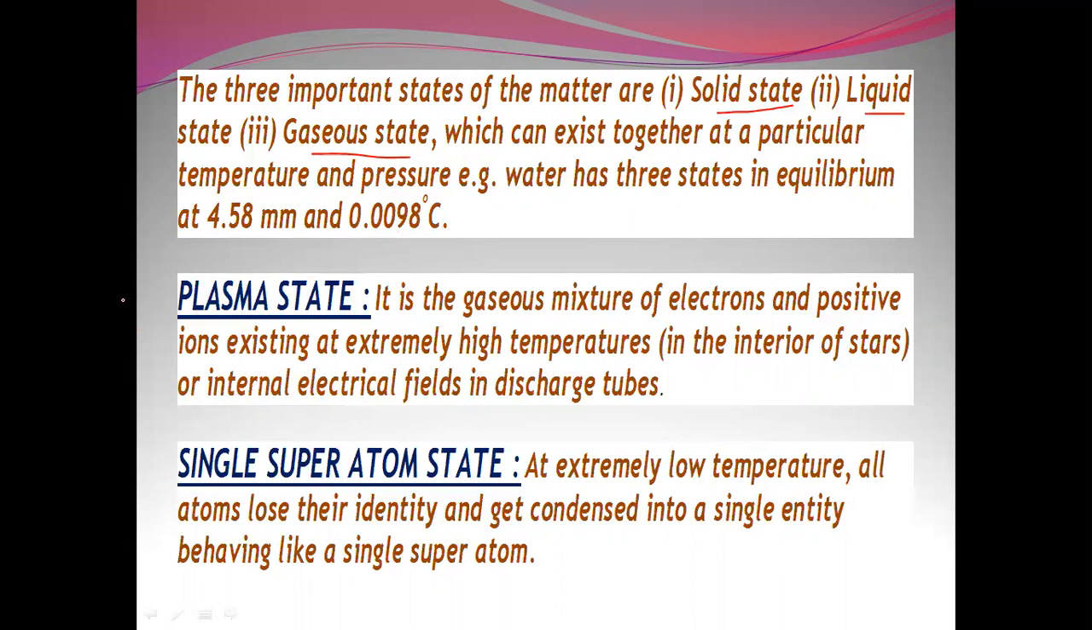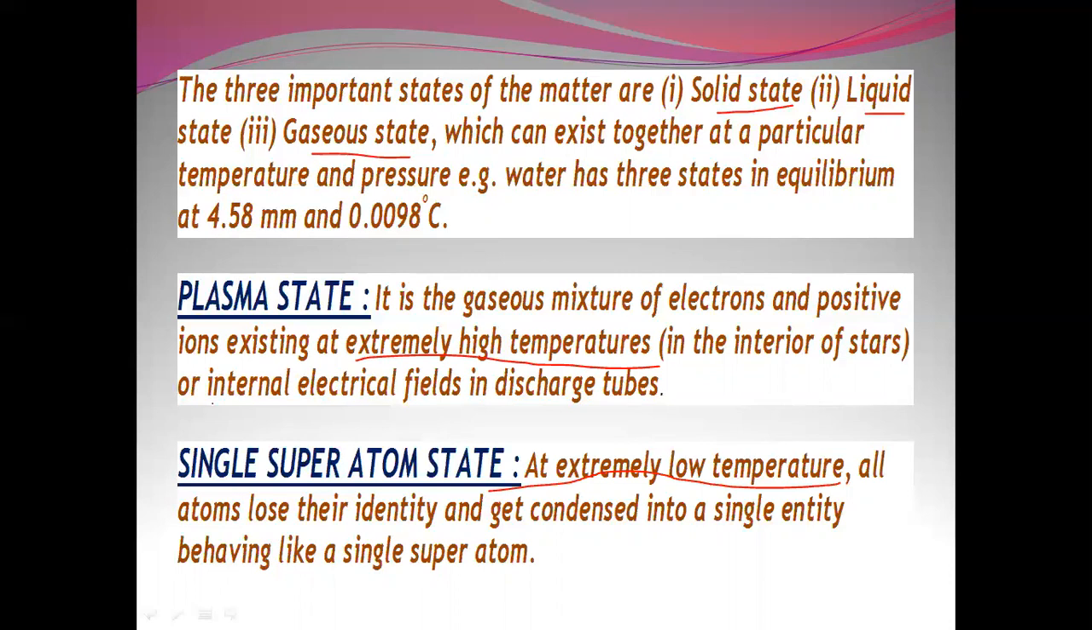Plasma state is the gaseous mixture of electrons and positive ions existing at extremely high temperatures, in the interiors of the stars and in the internal electrical fields in discharge tubes. Single super atom state exists at extremely low temperatures. That is, one exists at a very high temperature and the other at a very low temperature. All atoms lose their identity and get condensed into a single entity behaving as a single super atom.